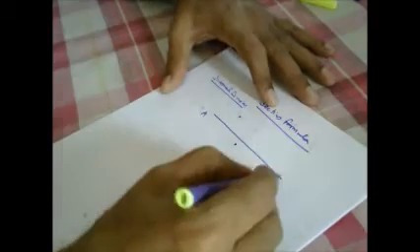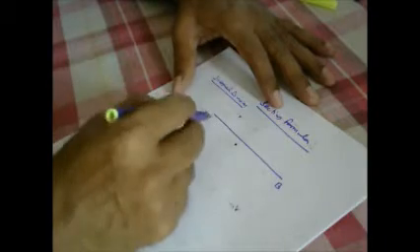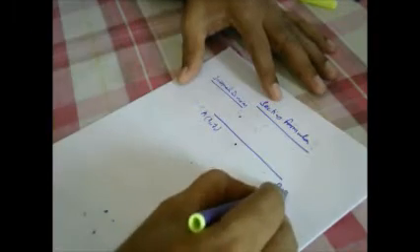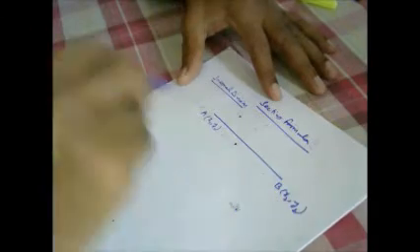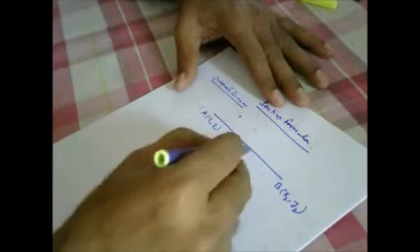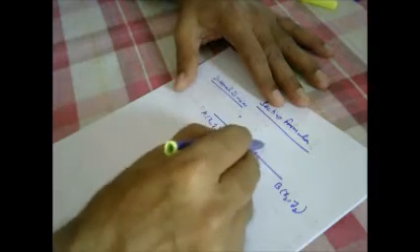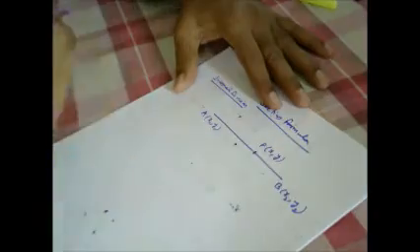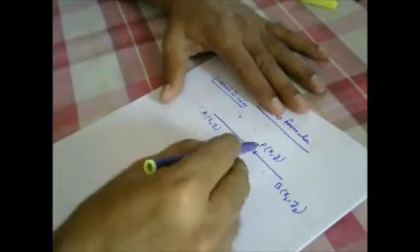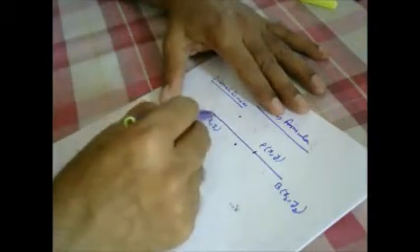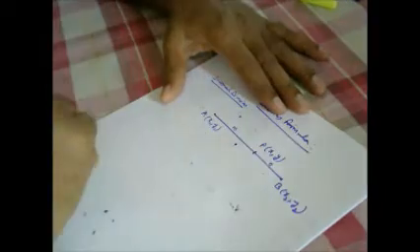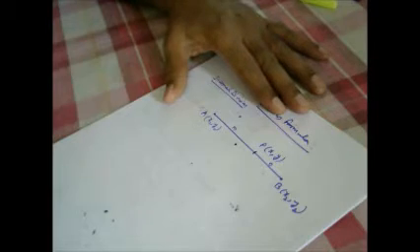suppose a line AB, having coordinates x1, y1 and x2, y2, is being divided by a point P whose coordinates are x and y, and this point P is dividing the line segment AB in the ratio m is to n.